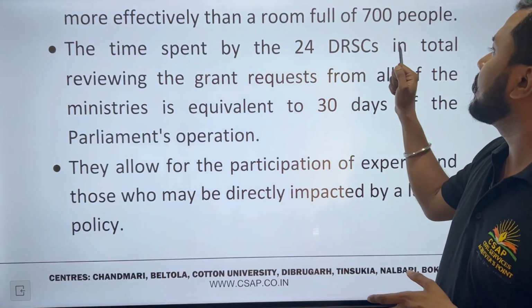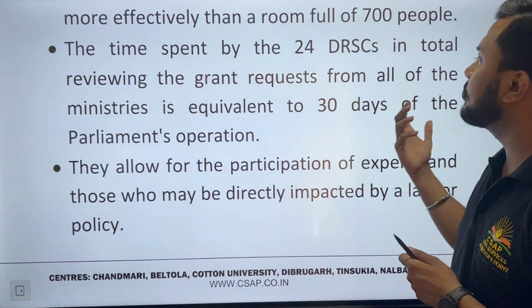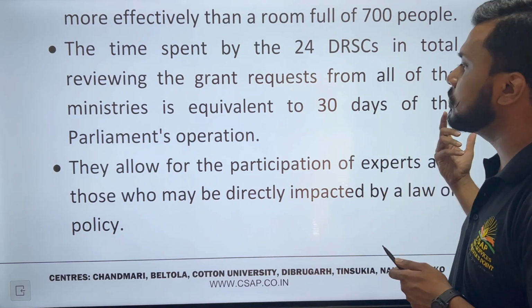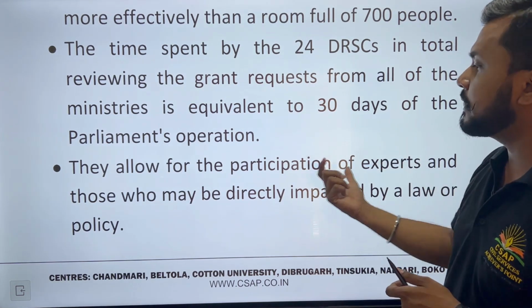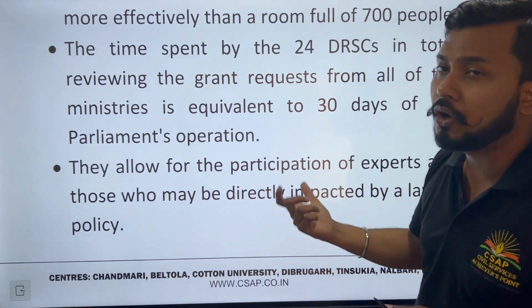The time spent by the 24 DRCs in total reviewing the grant requests from all of the ministries is equivalent to 30 days of the parliament's operation. They allow for the participation of experts and those who may be directly impacted by a law or policy.